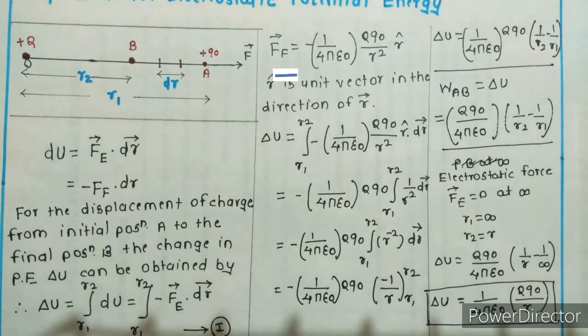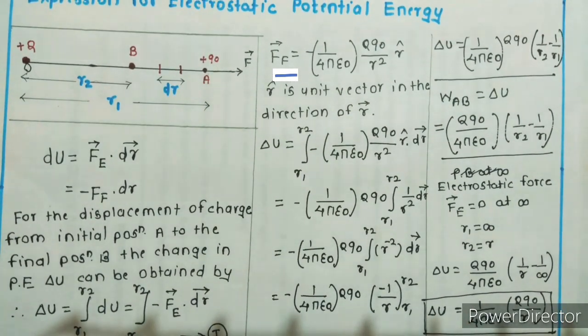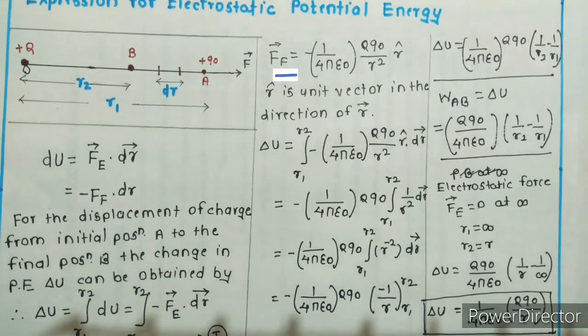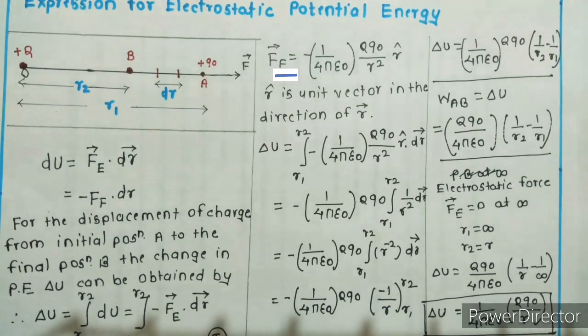And 1 joule is the energy stored in moving a charge of 1 coulomb through a potential difference of 1 volt. And another unit of potential energy is what? Electron volt. And 1 electron volt is equal to what? 1 electron volt is equal to 1.6 into 10 raised to minus 19 joule.